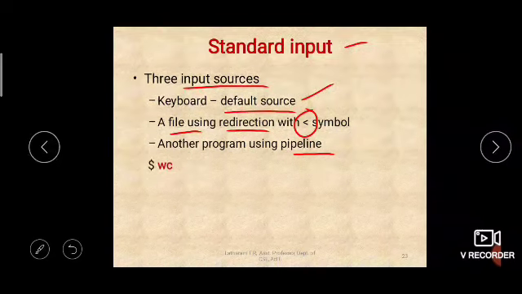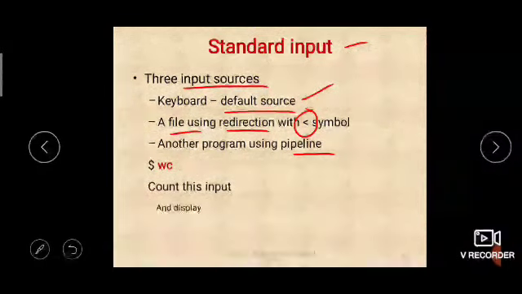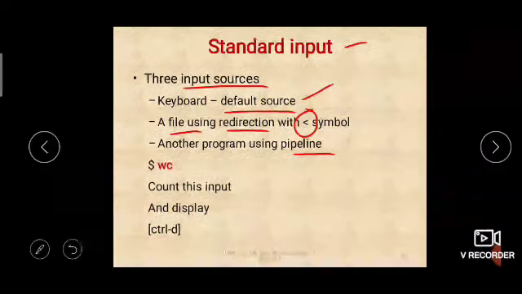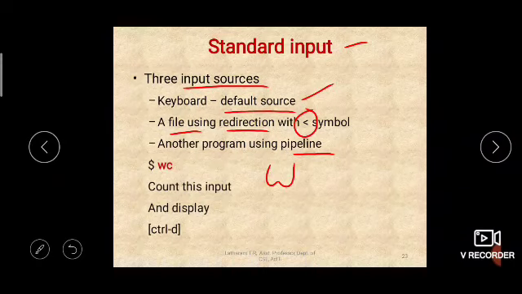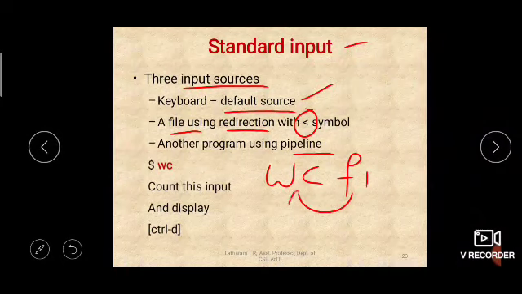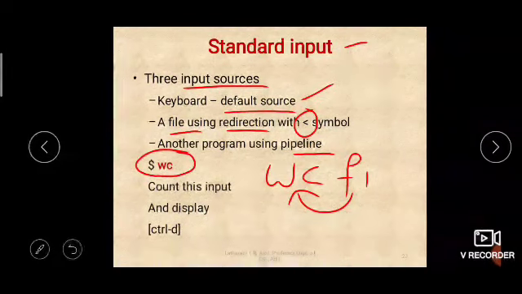So for example, if you use the wc command, what will it do? It will count the input and display it. Then you press Control D. Usually we use the wc command with some file name, like this: wc f1. wc is for word count, right? It will take the contents of file f1 and give you the word count. Word count means the number of lines, number of words, number of characters. But here in this example, we are not giving any file name as an argument.